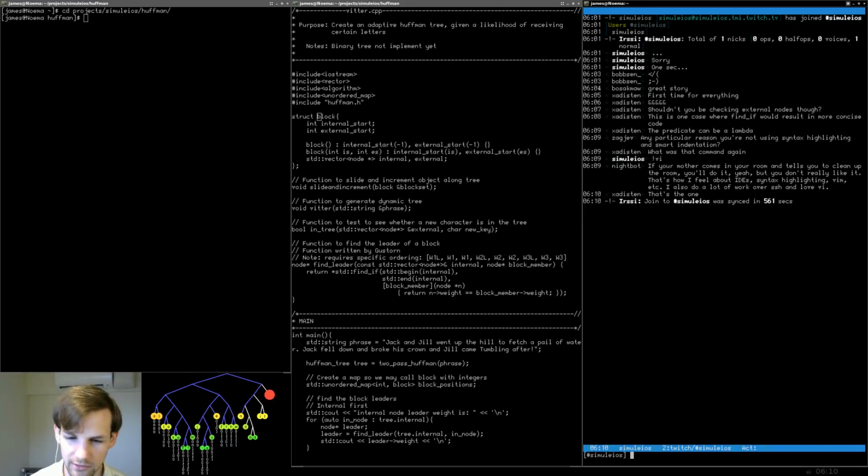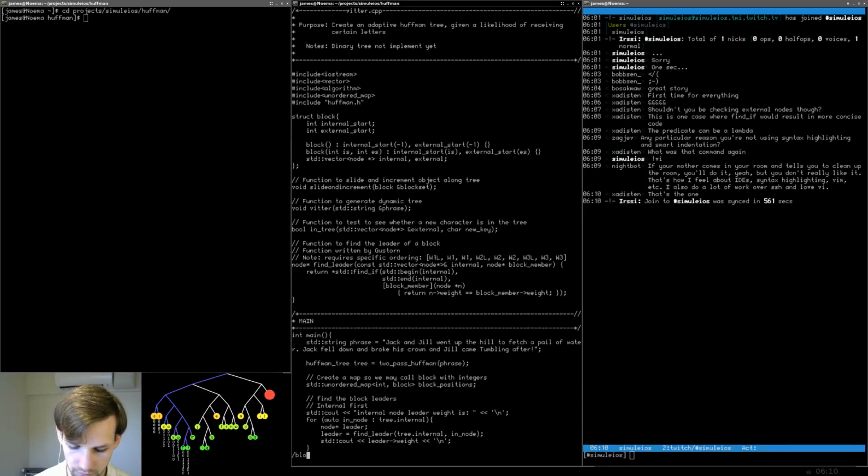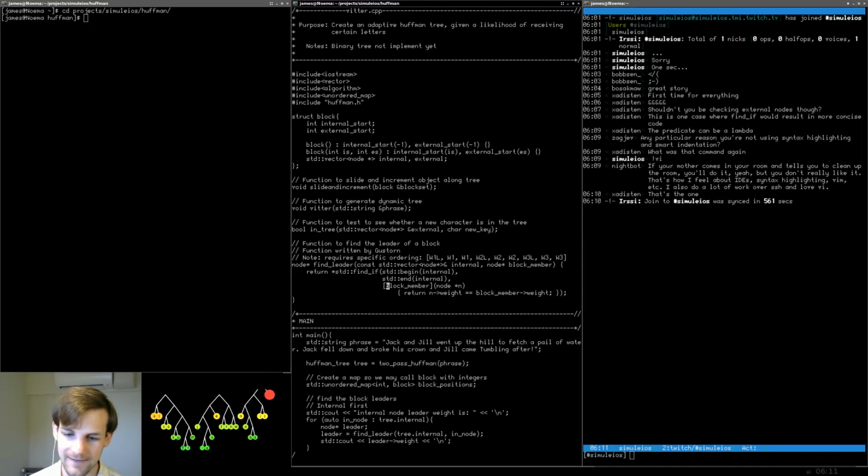So we're basically going to be using a very similar thing here. So we go through the entire list of internal and external nodes, or in this case, external nodes. And then let's see, block member. Where is block member defined? One second. Block member. Nope. Block member. There we go. We're reading in block member. Of course we're reading in block member. Okay. So what we're saying is we'll return n with node n.